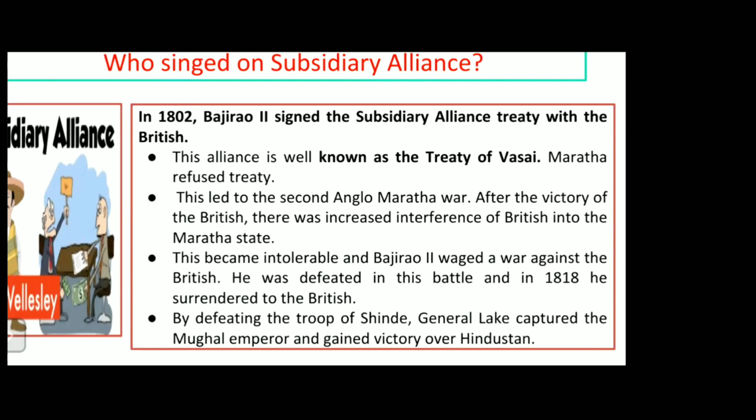Now, by defeating the troops of Shinde, General Lake captured the Mughal emperor and gained victory over Hindustan. What happened? He was defeated in this battle in 1880. He surrendered to the British. So Bajirao II surrendered to the British. The capital of the Mughals was under the control of Daulat Rao Shinde. So by defeating the troops of Shinde, General Lake captured the Mughal emperor and gained victory over Hindustan.